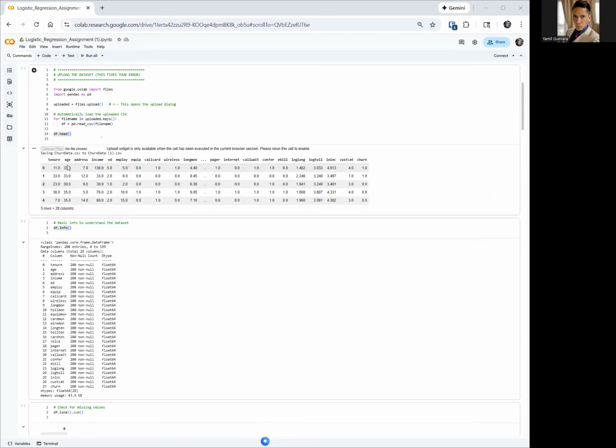If you look at tenure, age, income and education, you notice that income has high values, right? 136, 80. Tenure has low values: 11, 33, 7. Age: 33, 36. Education: 5, 2, 1. So it seems like income really has high values. If we just leave it like this and do not scale, income is going to have an undue influence on the machine learning model. And we don't want that, right? We definitely don't want that.